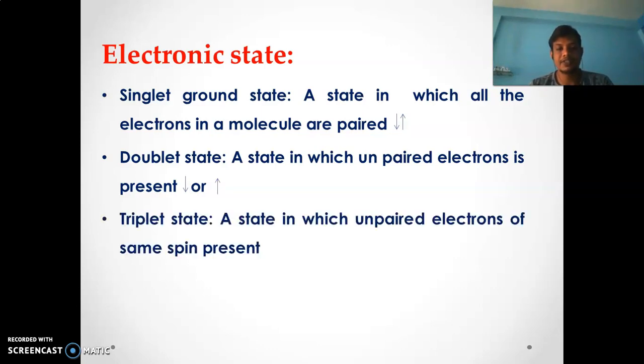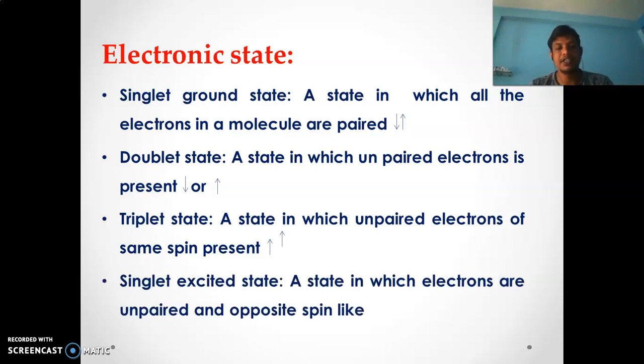Another is the triplet state, a state in which unpaired electrons of the same spin are present. We can write it like this. And the final one is the singlet excited state, a state in which electrons are unpaired and have opposite spin, and we can represent it like this.